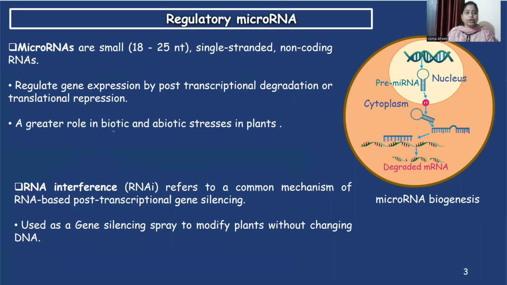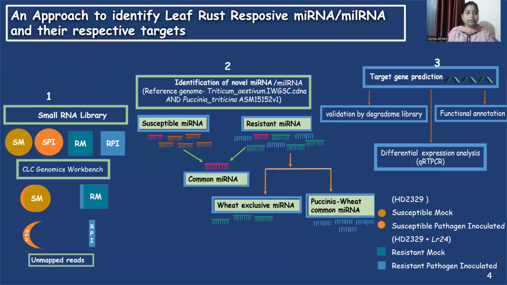MicroRNAs are small non-coding RNAs that regulate gene expression with the help of the RNA interference mechanism and play a greater role in biotic and abiotic stresses in plants. MicroRNA-like RNAs are the same as microRNAs, but their origins are different.